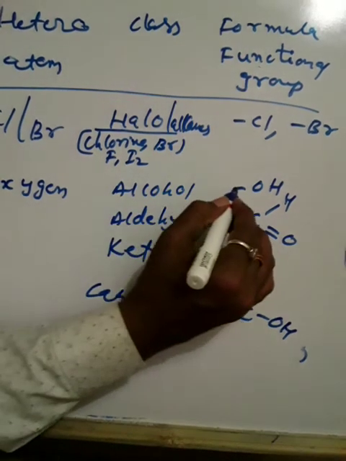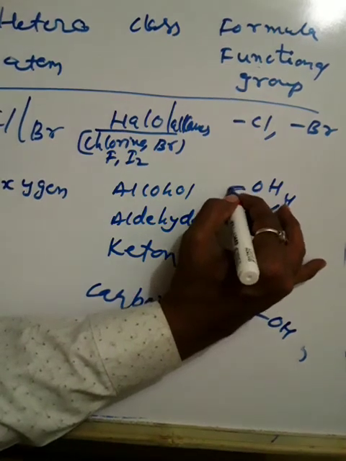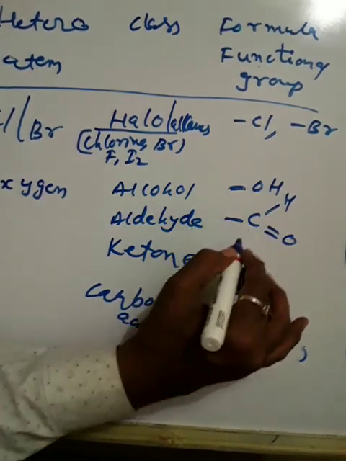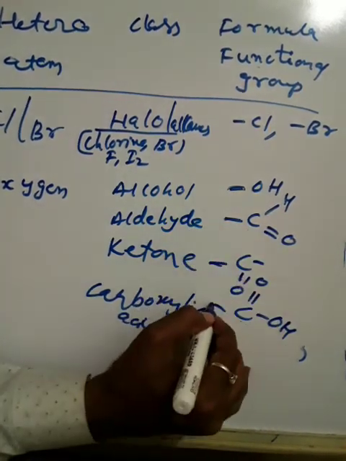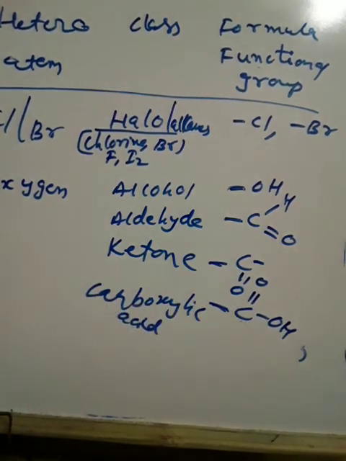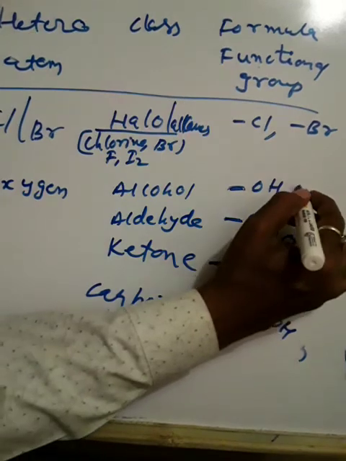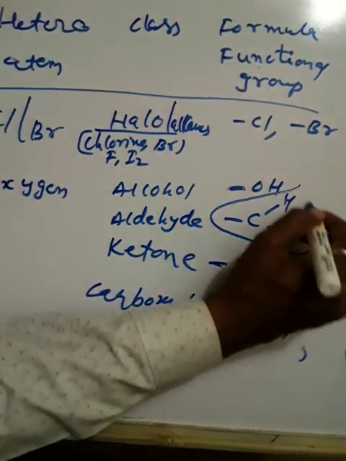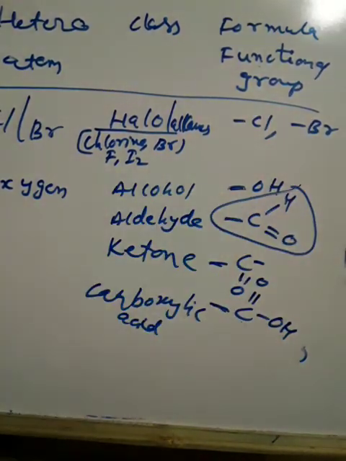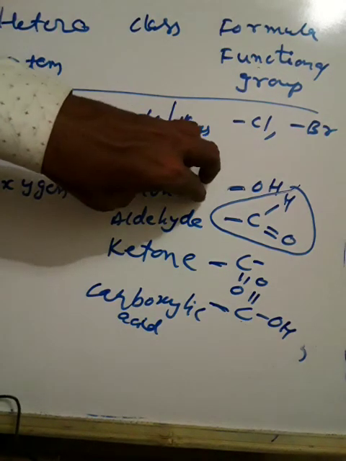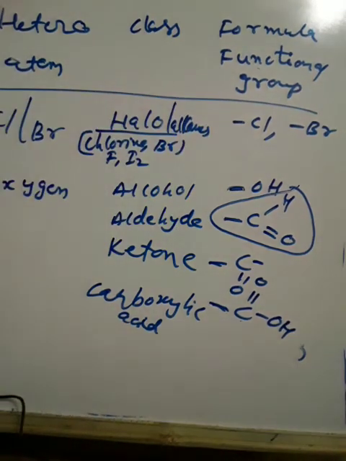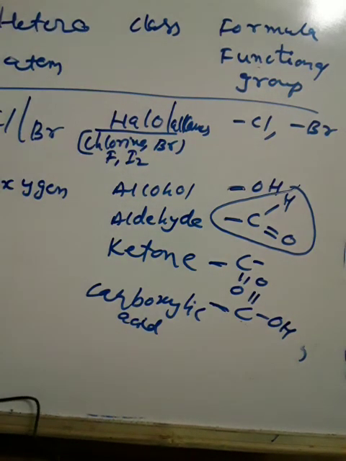So the free valency is where they are attached. The carbon chain is attached to this part, whatever the remaining things are, and this part will indicate the property. So aldehyde, CHO, if it is there, has a particular property. I will give an example of alcohol. Nowadays alcohol is used in hand sanitizer. That's why it smells like alcohol.